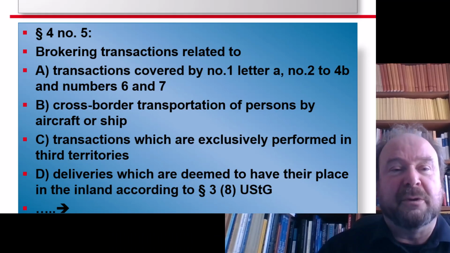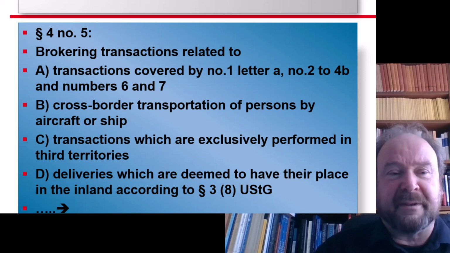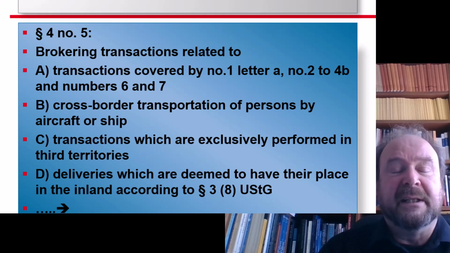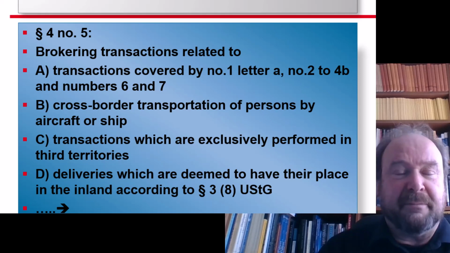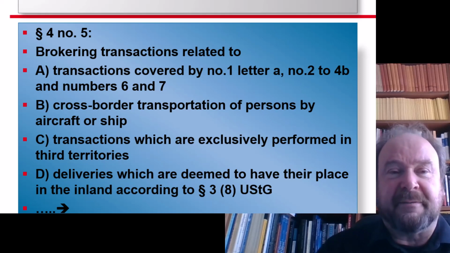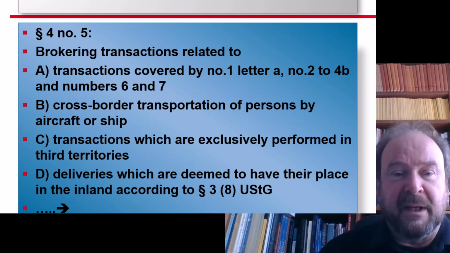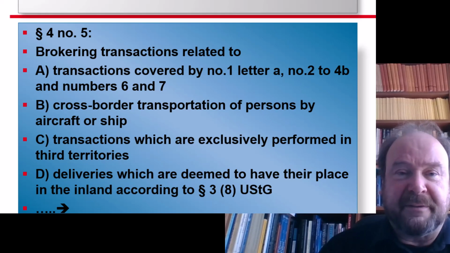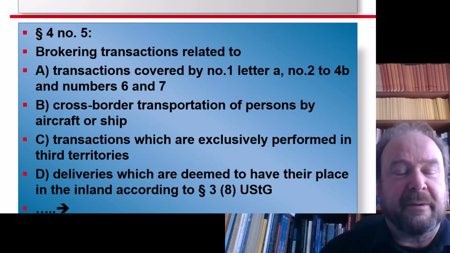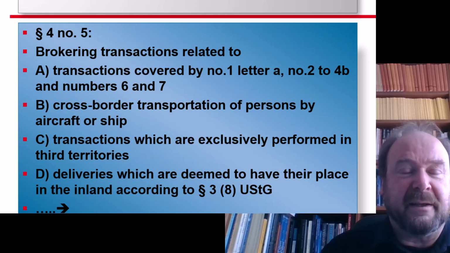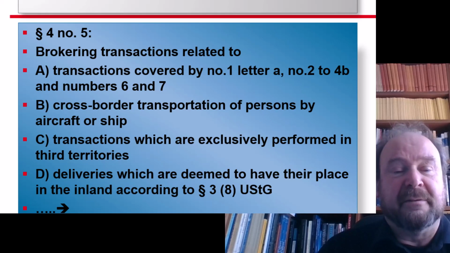Today's small rule which we are going to discuss is the rule of paragraph 4 number 5 of the Umsatzsteuergesetz, the German VAT Act, and it gives us a list of those transactions of intermediaries which are tax exempt. You remember that a few videos ago we talked about the rules for taxability of such transactions. So now we follow it up by when are they taxable but free of tax.